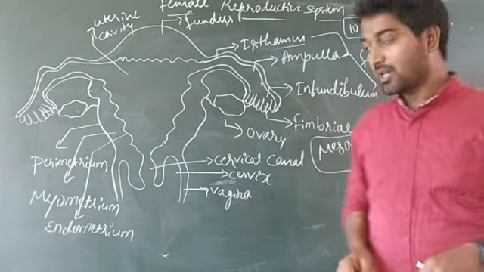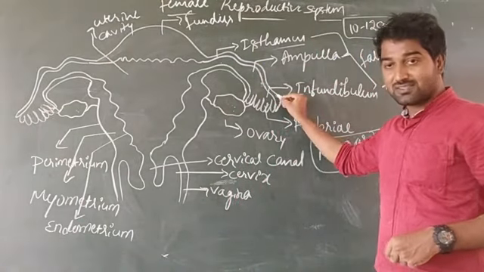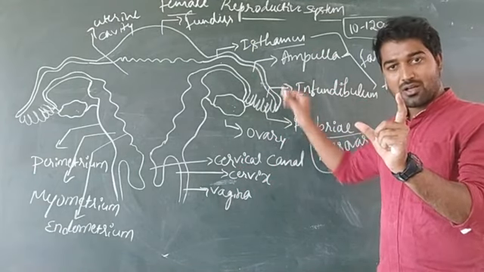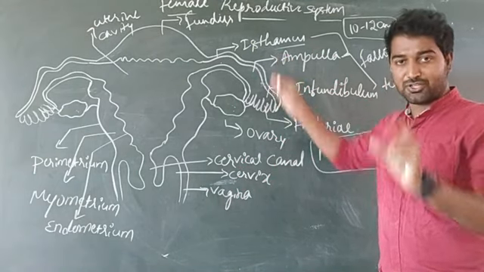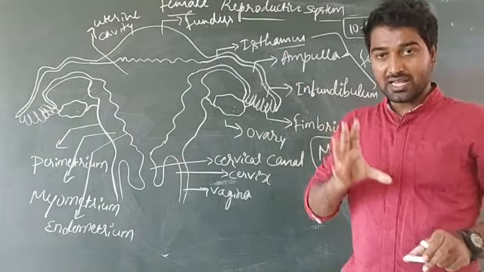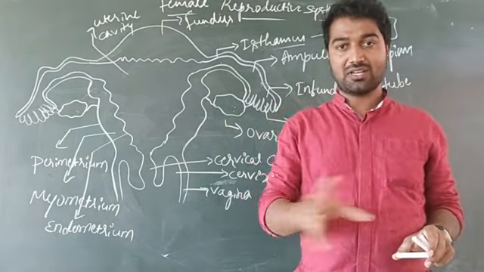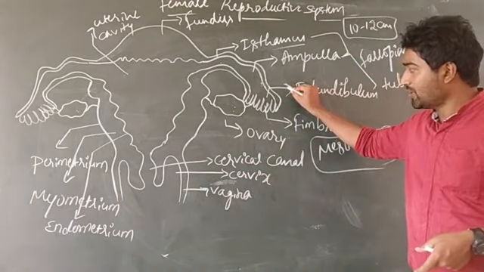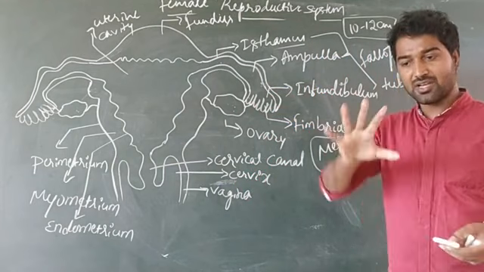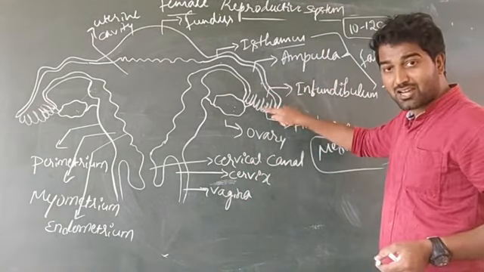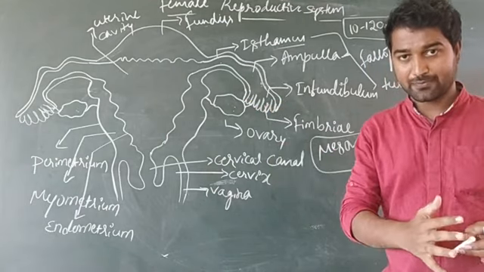And now, infundibulum is the funnel shaped structure in case of the fallopian tube. It is a funnel shaped structure, and this infundibulum has finger like projections. These finger like projections are known as fimbriae.